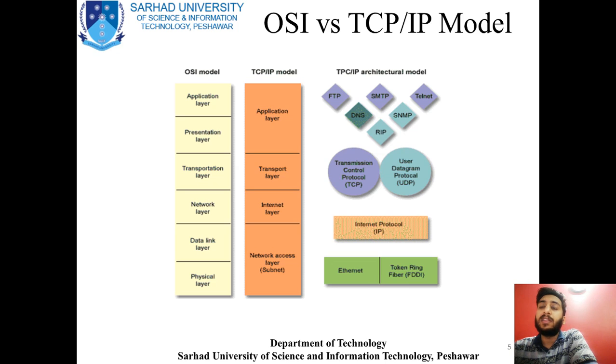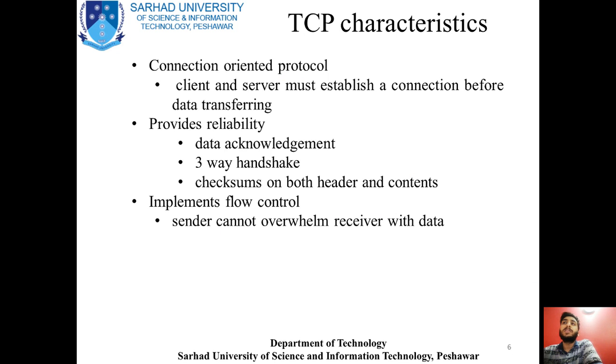We will look over that in the coming slides. After that, there is the Internet Protocol, IP, and lastly there could be any network architecture, Ethernet or topology, anyone.